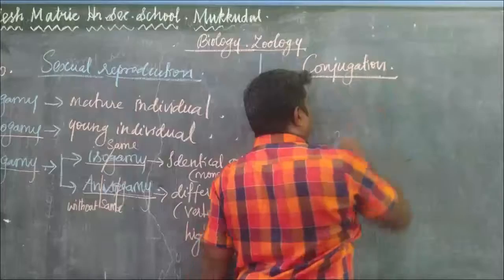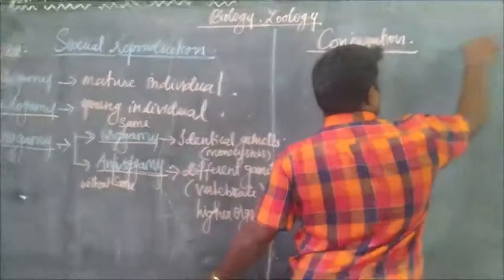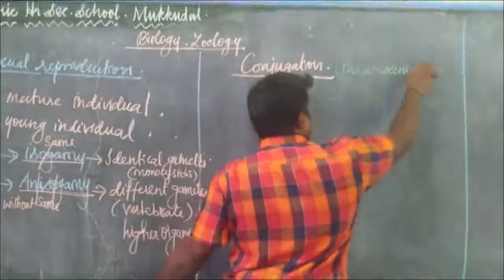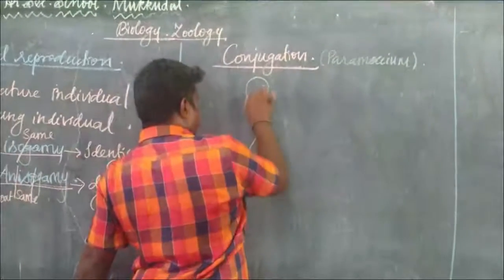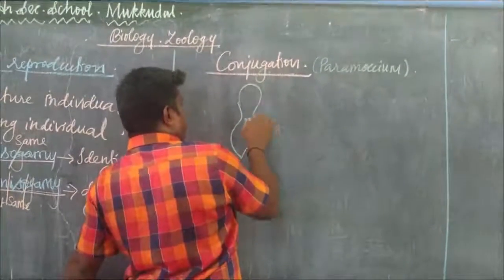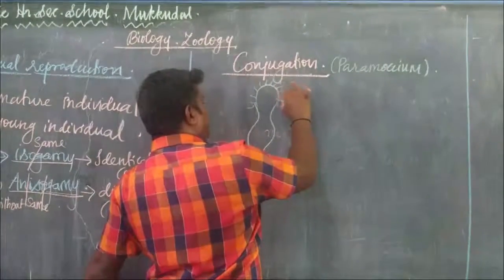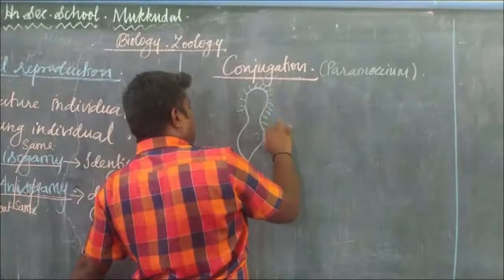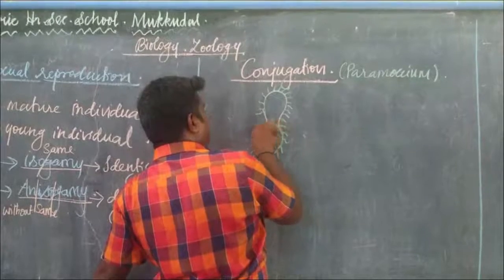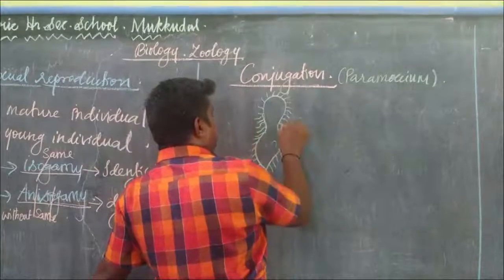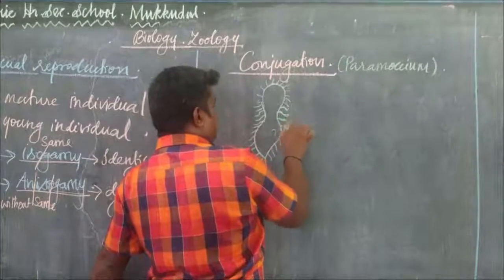Next we'll see the conjugation as seen in the Paramecium. You know the structure of Paramecium. It is a sphere-shaped structure covered by a membrane, the plasma membrane. The plasma membrane has finger-like projections outside the body.